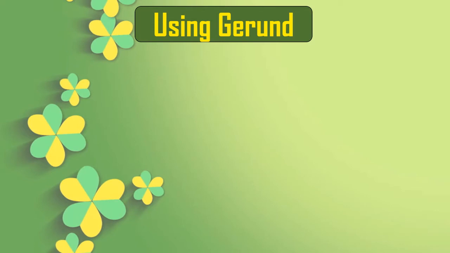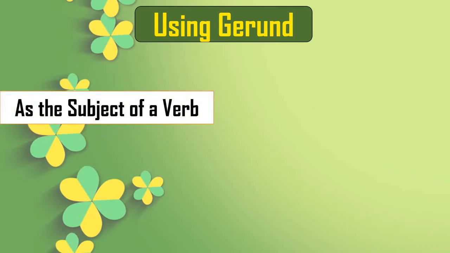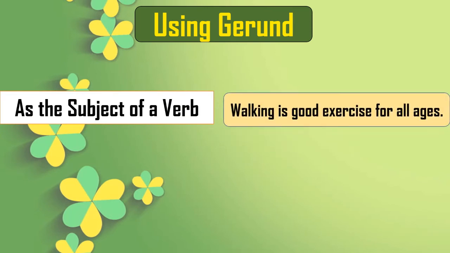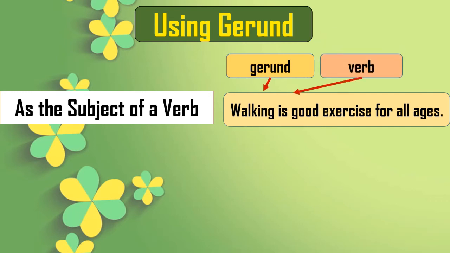We will see some more uses of gerund. We have seen just now the subject of a verb. Walking is a good exercise for all ages. Now here the gerund is walking. You know how to identify a gerund from a sentence now, and the verb is easier. So here it is acting as the subject of a verb.